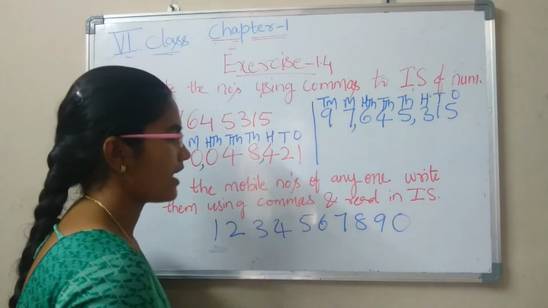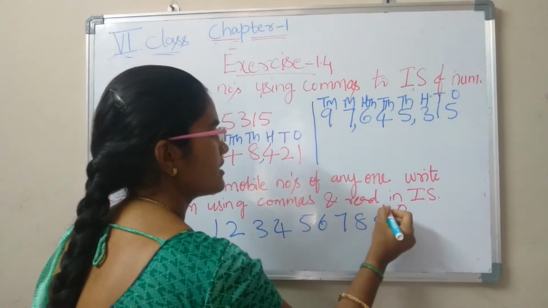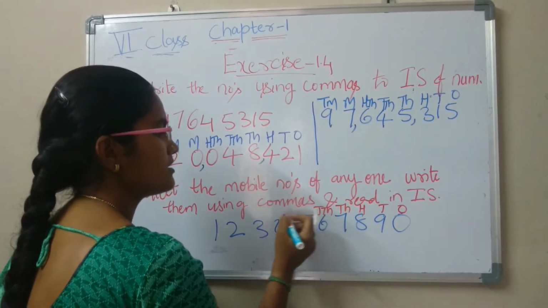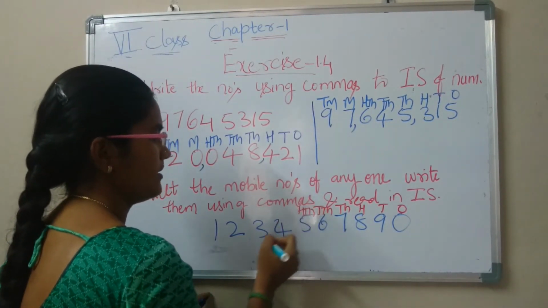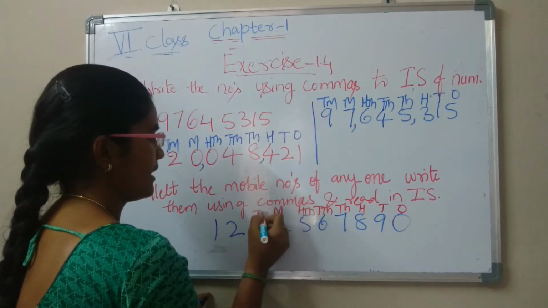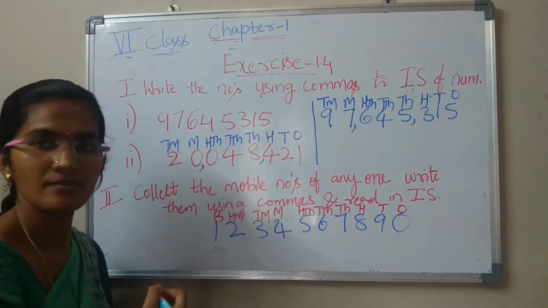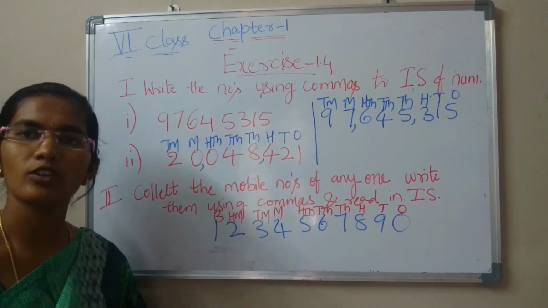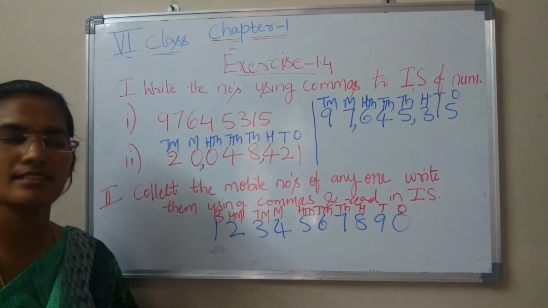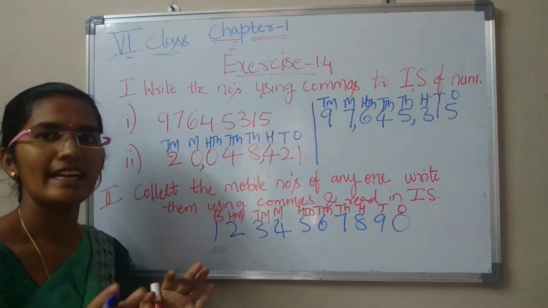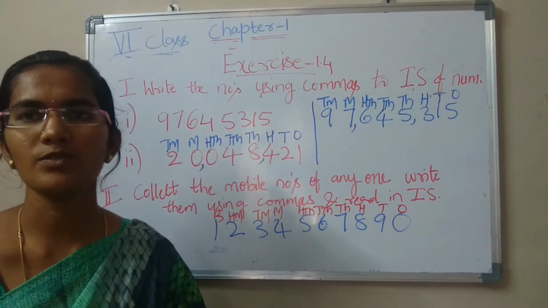Give the place values of this number: ones, tens, hundreds, thousands, 10,000s, 100,000s, millions, 10 millions, 100 millions and billion. In this way we give place values in the international system. Now give commas. After every 3 digits we will give commas.